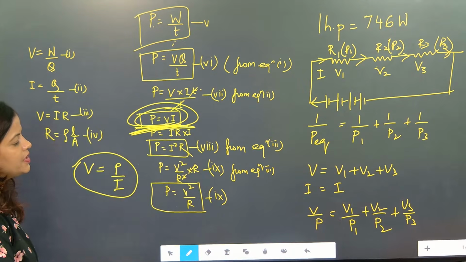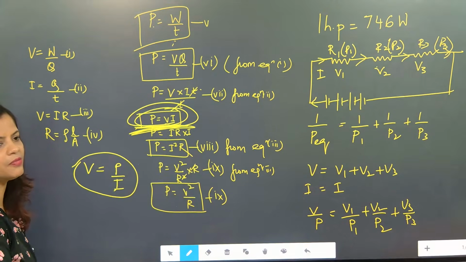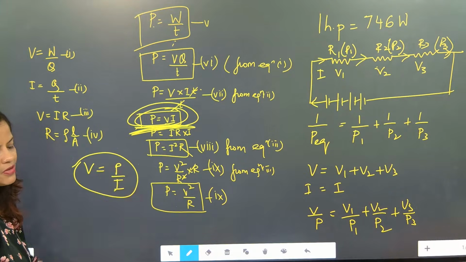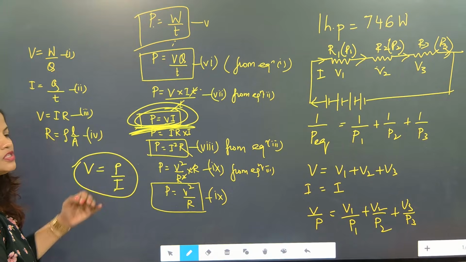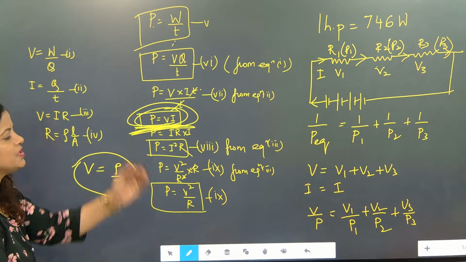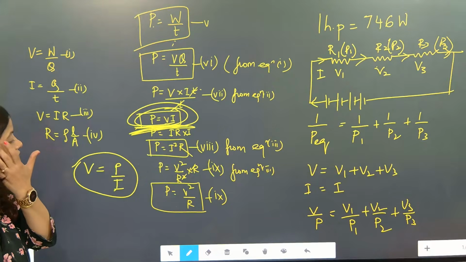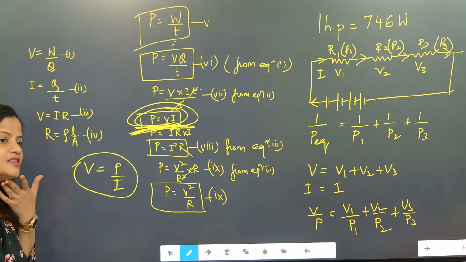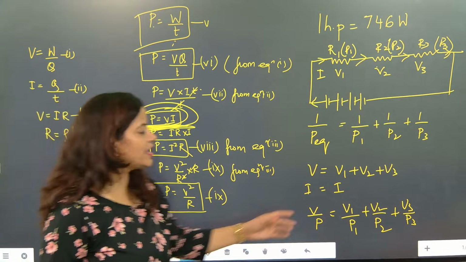So when we analyze this part, potential difference V1 plus V2 plus V3 is coming as what? 1 by P1 plus 1 by P2 plus 1 by P3, because the current remains the same. The addition of all potential differences will become V only. Understood? V1 plus V2 plus V3 will become V. Current on the left side and right side remains the same. Because of that only we will analyze it and write it out.